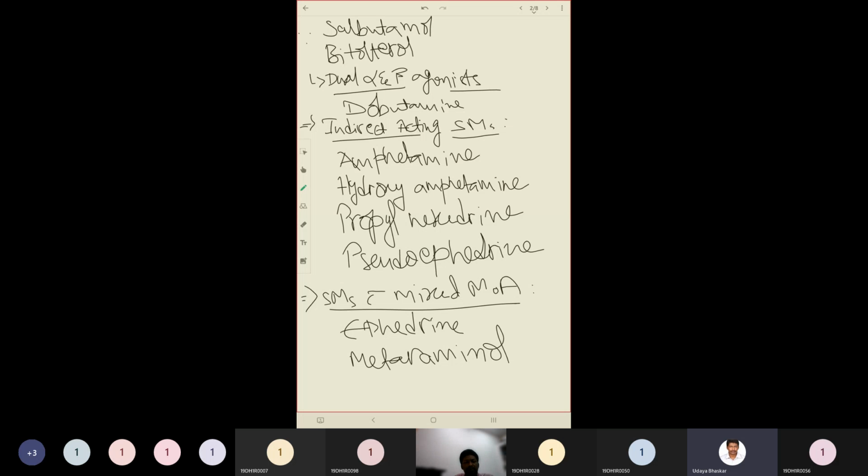Then the second category of sympathomimetics is indirectly acting sympathomimetics. Examples include amphetamine, hydroxyamphetamine, propylhexedrine, pseudoephedrine. Then we have the third category, sympathomimetics with mixed mechanism of action. Examples include ephedrine and metaraminol. And I have already given notice that the handwriting would not be legible as I am scribbling on the screen.